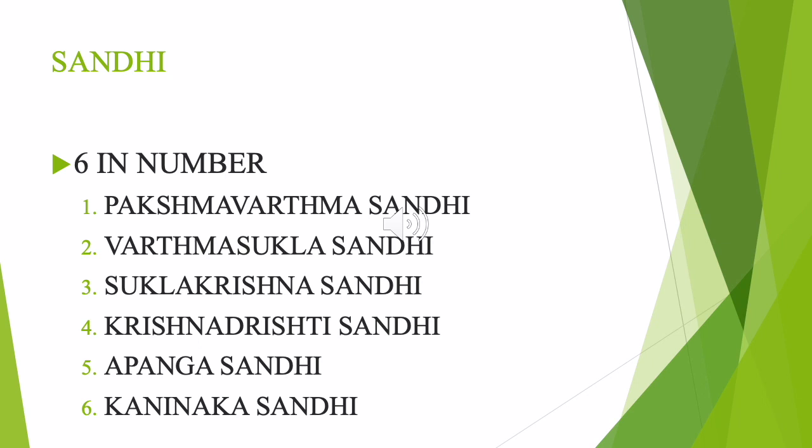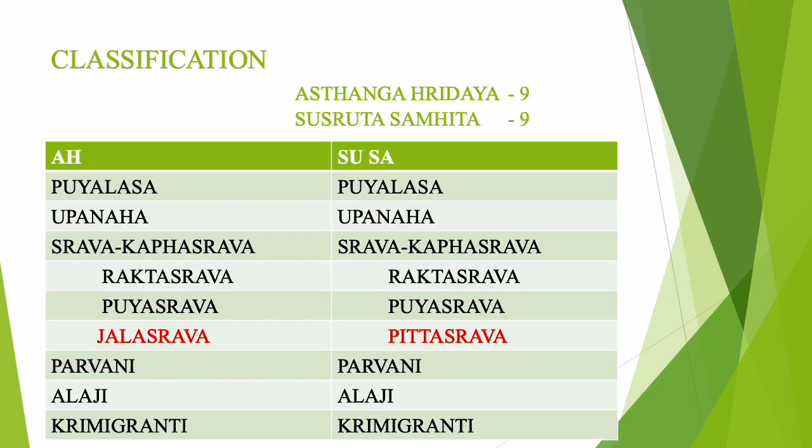If you observe the eyelid, both upper and lower eyelid join at both the ends, right? In modern terms they call it canthus, medial canthus and lateral canthus. In our terms, medial canthus is Kaninaka Sandhi and lateral canthus is Apanga Sandhi.